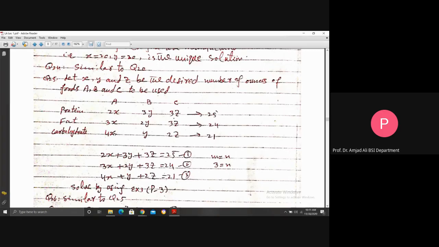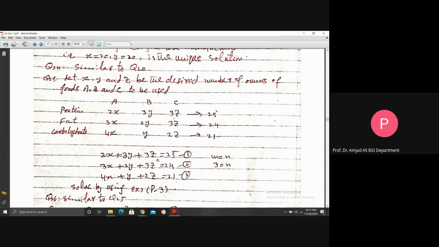And this is the total number of units of carbohydrate in food A, carbohydrate in food B, carbohydrate in food C. Their sum will be equal to 21, because the total number of units of carbohydrate given to you is 21 in the problem. Now, we tabulated the information, and if you enclose it in brackets, this will give you a beautiful matrix, which will be considered the augmented matrix of a system.